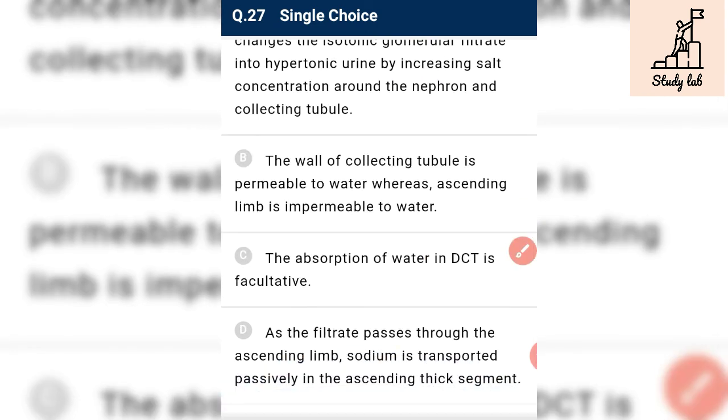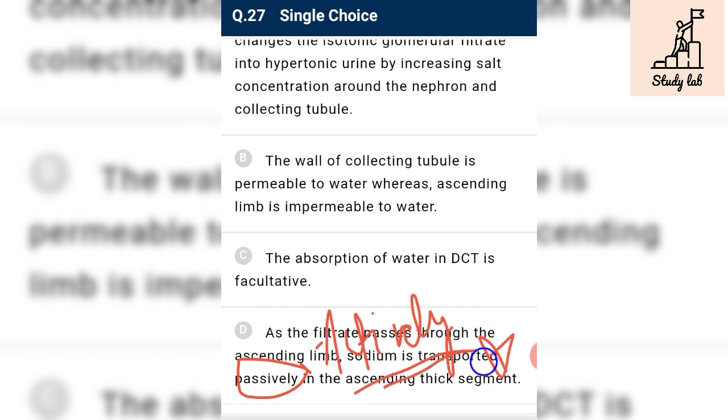Okay, as the filtrate passes from the ascending limb, sodium is transferred passively in the ascending thick segment. No, it is not transferred passively. It can be actively transported, it can be passively transported, but mainly it is transported actively. It is transferred actively because the concentration gradient is against the gradient. Okay, so this is incorrect.